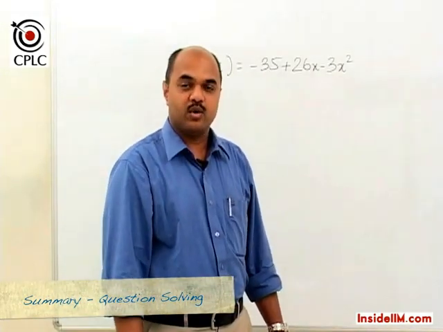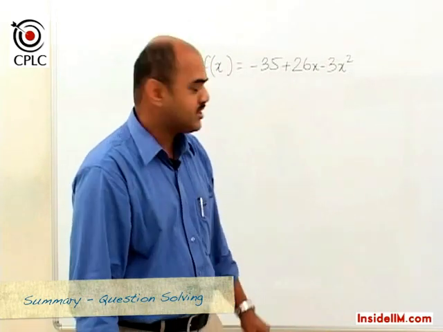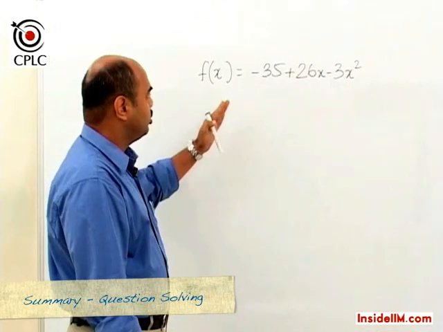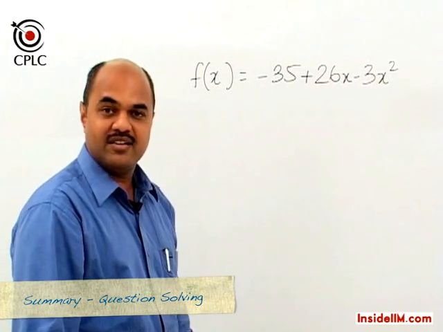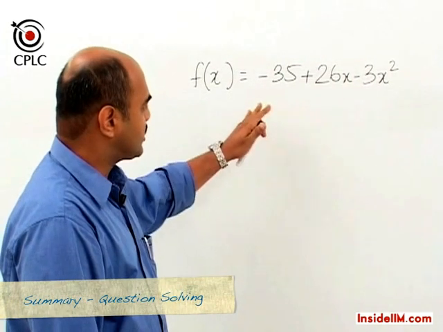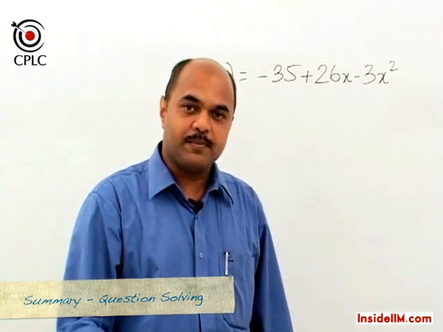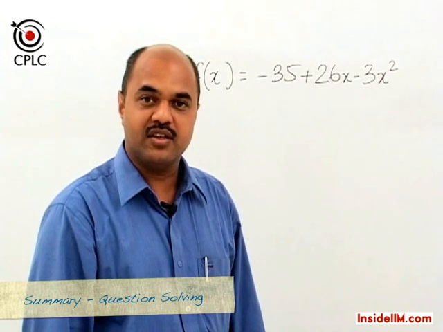We'll try and understand how to calculate maxima minima using a completely different method now. Let's look at this example where we say f(x) is equal to minus 35 plus 26x minus 3x square. We obviously can use a method of derivatives and solve this question, but suppose we want to learn another method which is called adjusting the sum.